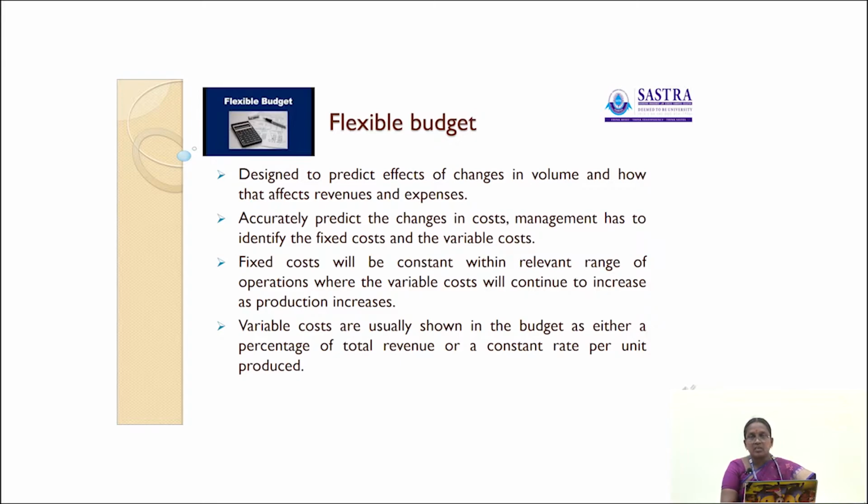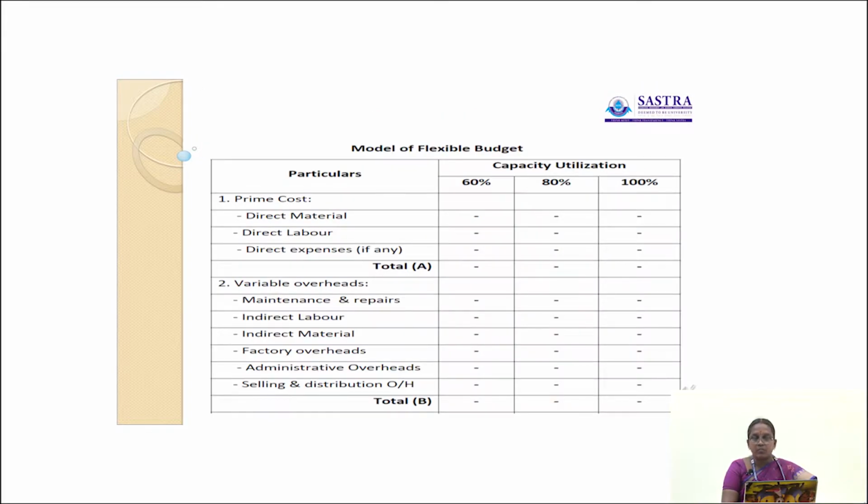Let us see the model of flexible budget. Before preparing the problem in flexible budget, first we should know about the model of flexible budget. Here, the first one is prime cost. Direct material, direct labor and direct expenses are combinedly called prime cost.